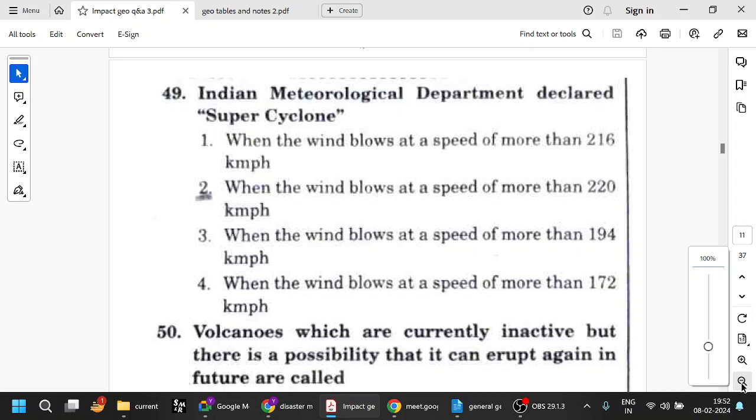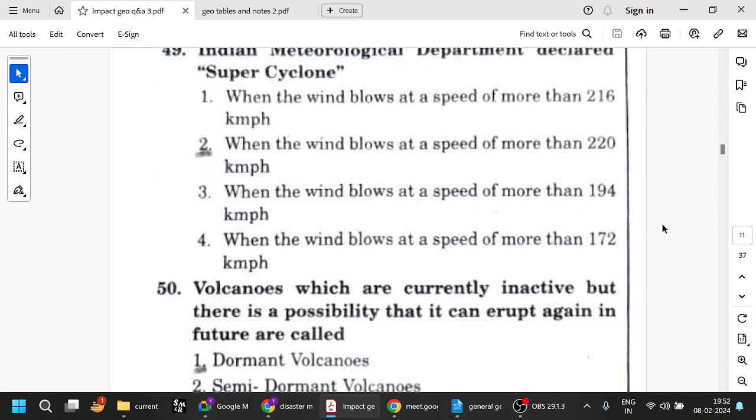So the Indian Meteorological Department declares a super cyclone when the wind blows at a speed of more than 220 kilometers per hour. If you read a newspaper regularly, you will come across this 220 kilometers per hour. If it is more than 220 kilometers per hour, it is called a super cyclone. Example, Hudhud in 2014, it crossed 220. So keep that in mind, 220 kilometers per hour.